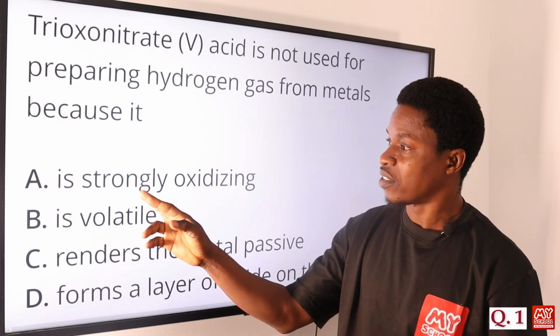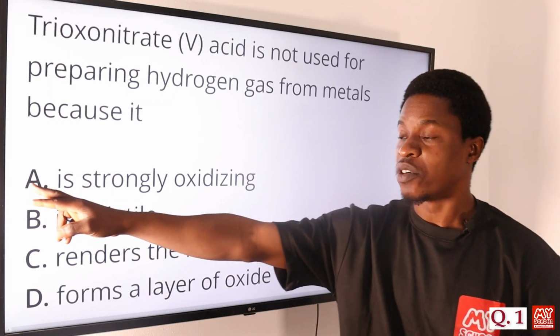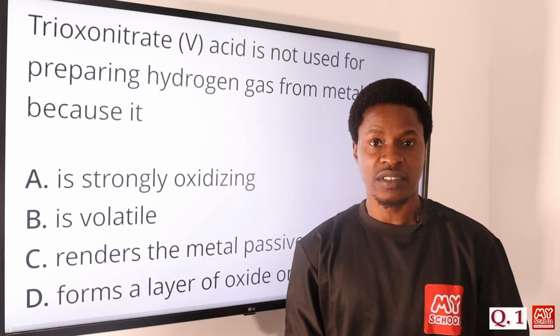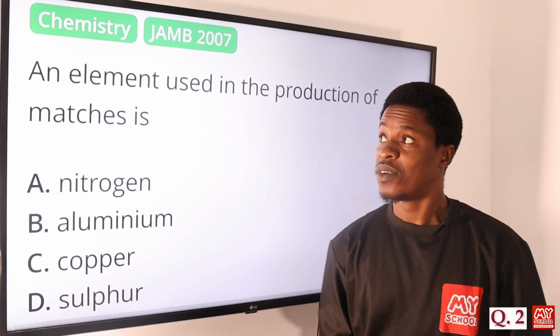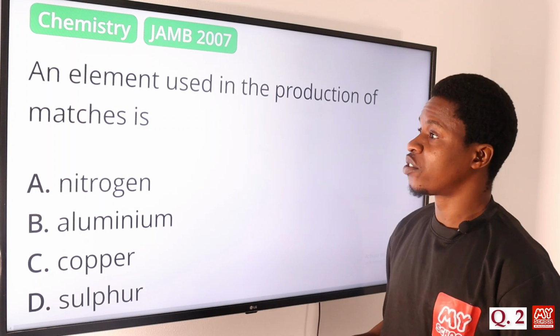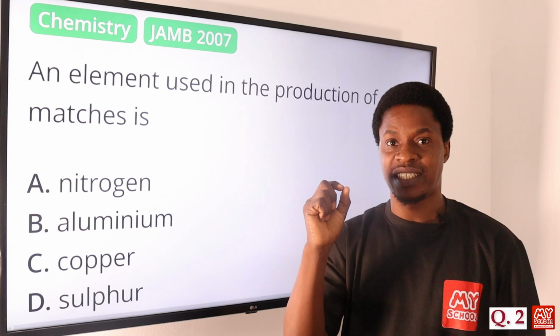Option A says strong oxidizing agent. So the correct answer here is option A, strongly oxidizing. Now let's move on to question number 2. An element used in the production of matches is what? When we say production of matches, the head of the match, okay?